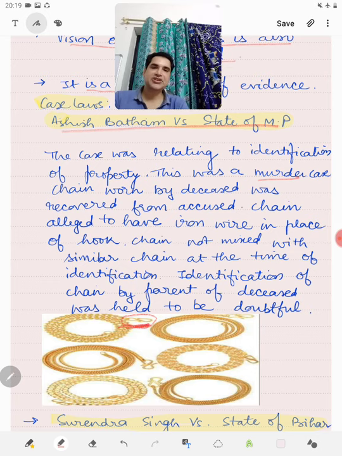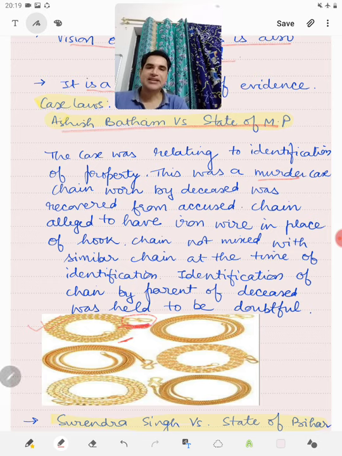Identification was done, and the parents of the victim were able to identify the gold necklace. This provided evidence that as the necklace which was on the body of the victim has been found from the accused, maybe the accused is the person who has done the murder.